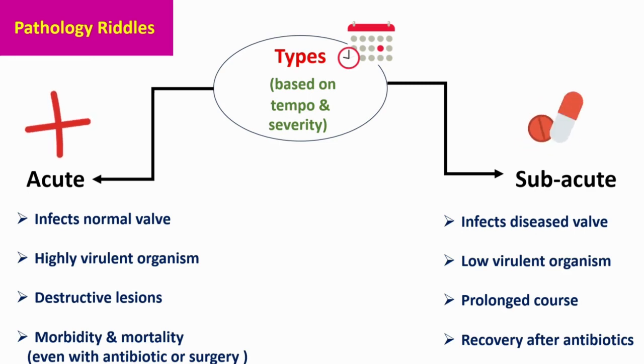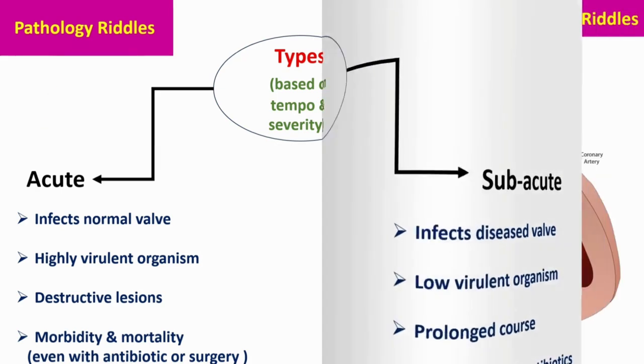In subacute cases, the infection is usually to diseased valves. It is infected by low virulent organisms. It has a very prolonged course and recovery is good after antibiotics.